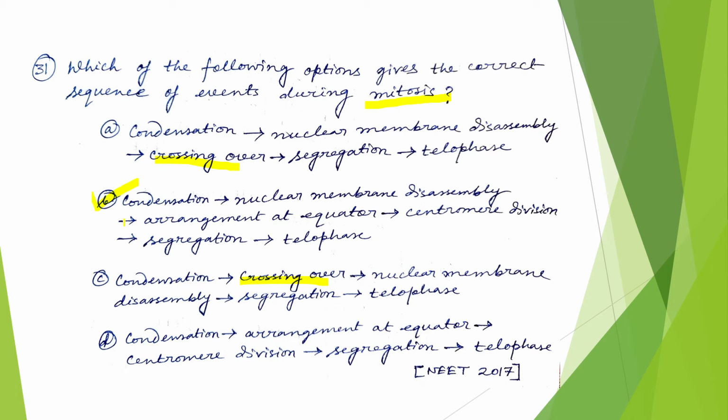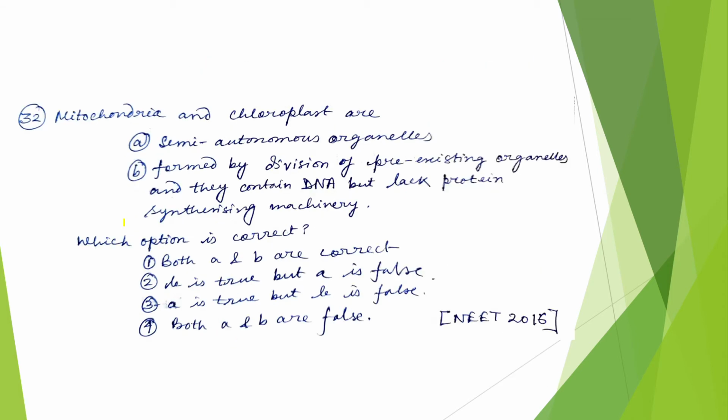Now coming to the next question: mitochondria and chloroplast are semi-autonomous organelles formed by division of pre-existing organelles, and they contain DNA but lack protein synthesizing machinery. Which option is correct? Both A and B are correct. B is true but A is false. A is true but B is false, or both A and B are false.